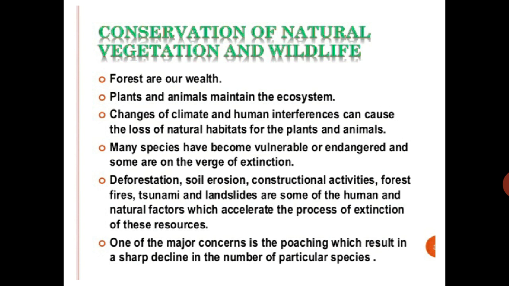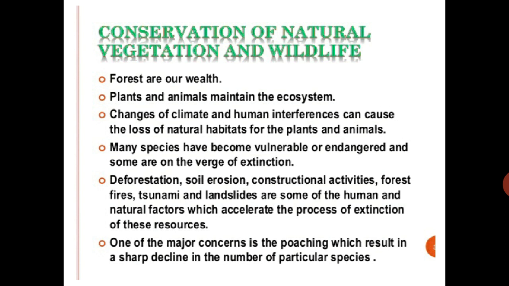Forests are our wealth. Plants and animals maintain the ecosystem. Changes of climate and human interference can cause the loss of natural habitat for plants and animals. Changes in the climate and human interference mean some activities done by humans are interfering with some of the natural things, and because of that the natural habitats of plants and animals are affected. Many species have become vulnerable or endangered and some are on the verge of extinction. Means some species are now endangered, very few are left, and some we cannot see nowadays.